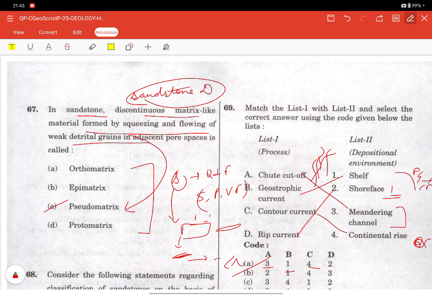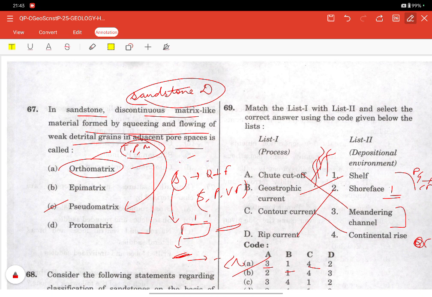Now pseudomatrix is something that is formed after the deposition, due to mechanical compaction, and it is discontinuous in nature, formed from deformed lithic grains. So this exactly matches the question. Now coming to the orthomatrix. Orthomatrix is the true primary matrix, deposited along with the sand grains, fine material present at the time of deposition, not formed by grain squeezing.